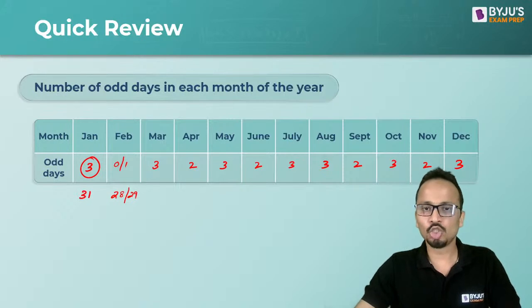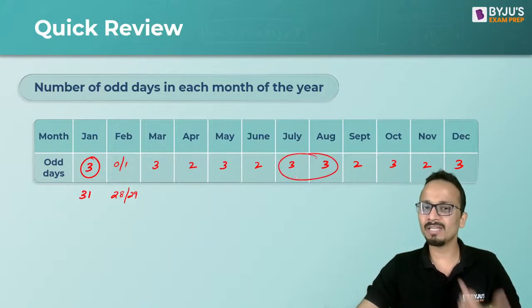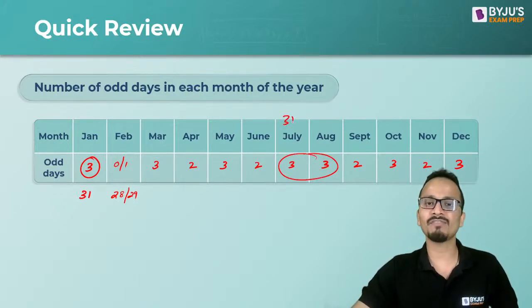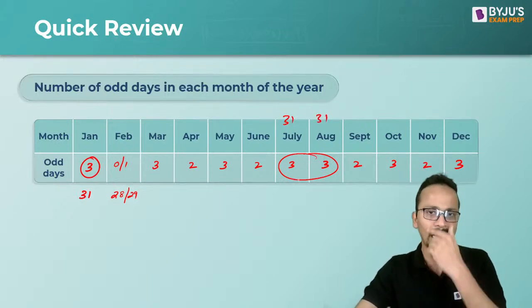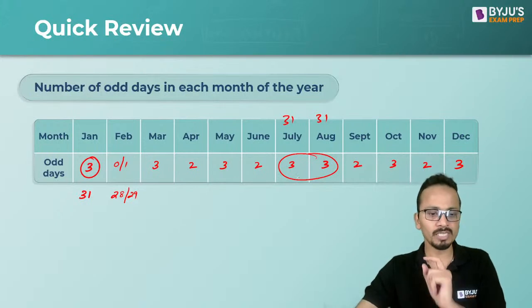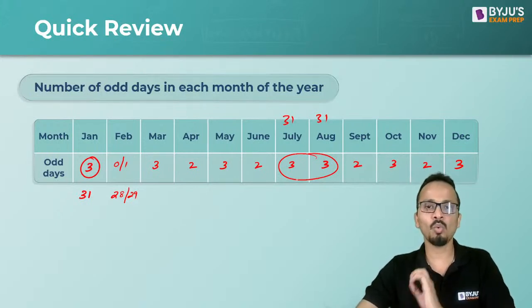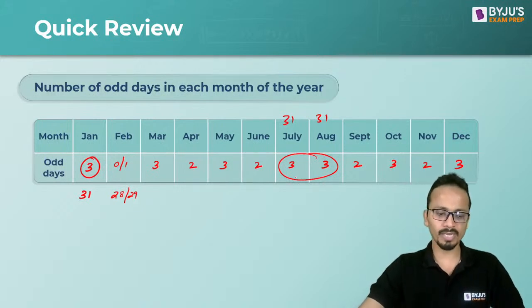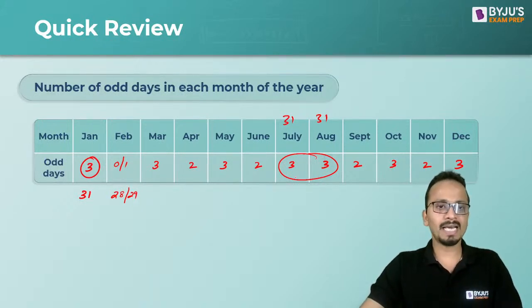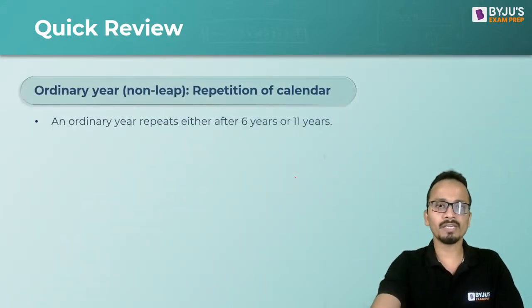Important are July and August. We sometimes make mistakes here. July and August both have 31 days. So these are 2 consecutive months that will have 31 days. So carefully, the number of odd days here will be equal to 3 in both the cases. Okay, all right. Nice. Let's move ahead and now let's start solving some questions.